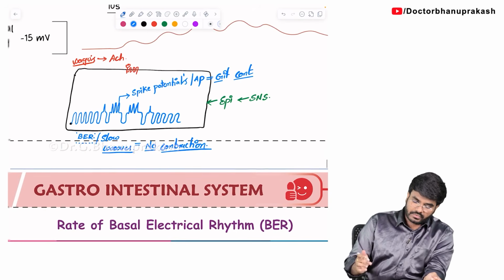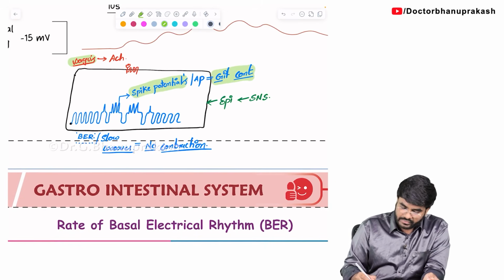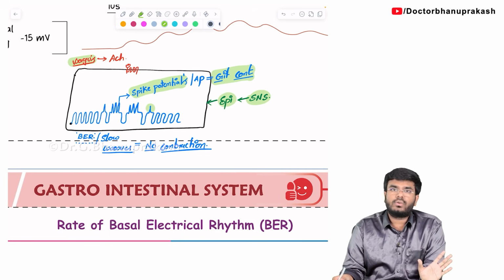So, who is responsible for the spike potentials? It's the parasympathetic nervous system that is responsible for the spike potentials, and they cause the GIT contractions. But what will the sympathetic nervous system do? It is going to inhibit, it's going to decrease the spike potentials, and it decreases the GIT contractions.